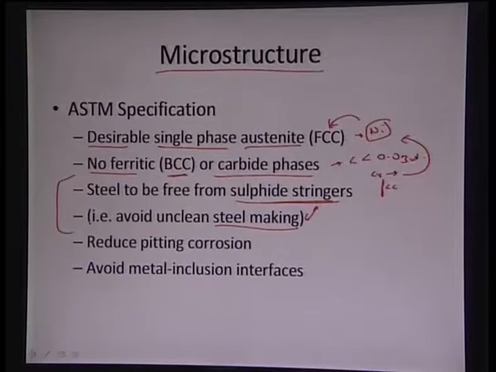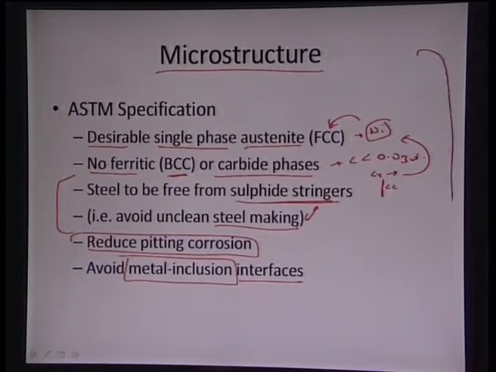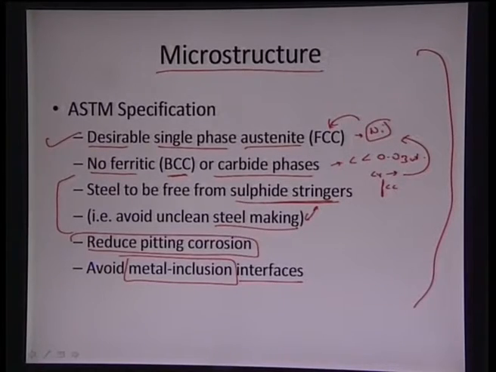By achieving a cleaner steel, we can have a much more uniform phase as well, and that will reduce the pitting corrosion, and also avoid any formation of interfaces between metal and inclusion. So, the overall theme of controlling the microstructure is attaining the FCC phase, that is single phase austenite, and avoiding formation of any carbide, so that we can retain the corrosion resistance of the material.